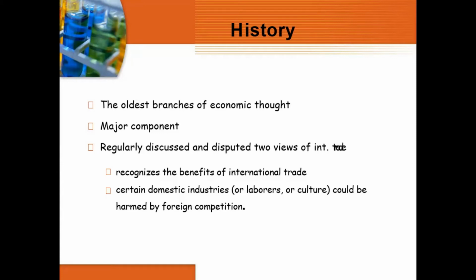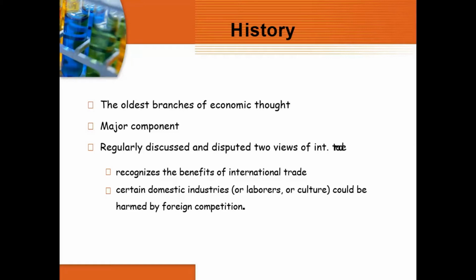GATT is one of the agreements between our country and other countries from the foreign trade point of view. Some company says, let's allow our products to be sold in your country, and at the same time you can come and sell in our country. This agreement generally happens between two countries. That is called an MOU, signed by the two presidents of the countries. So to sell items, one country and the other country sign agreements. International trade is regularly discussed and disputed, though people recognize its benefits.